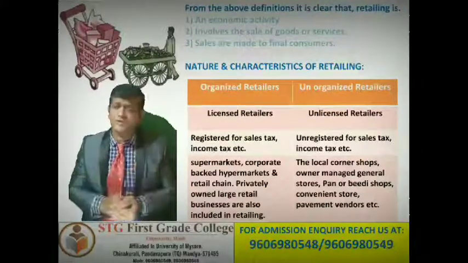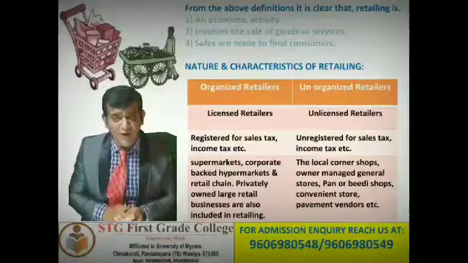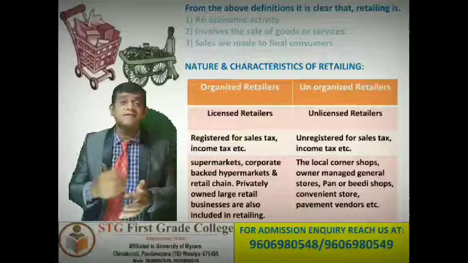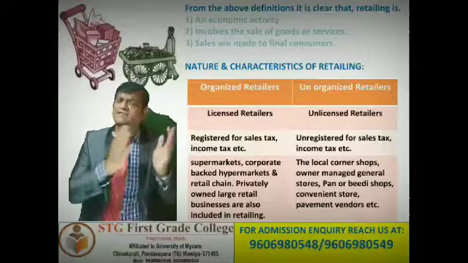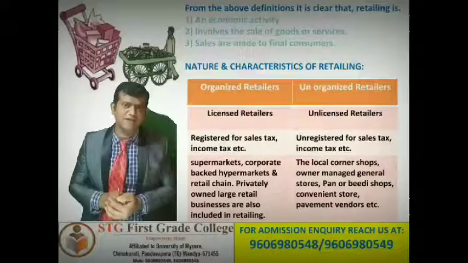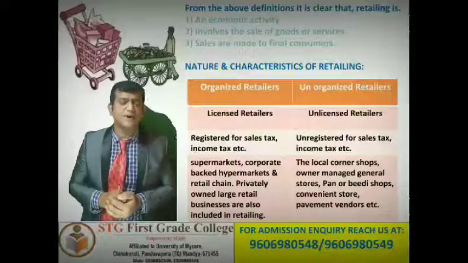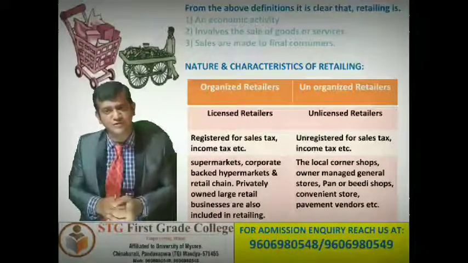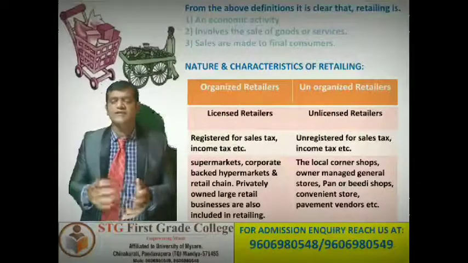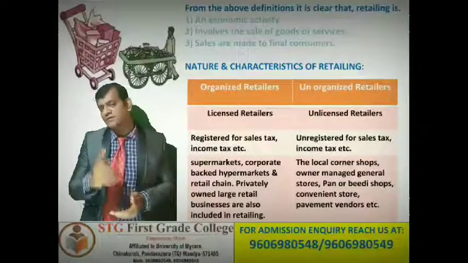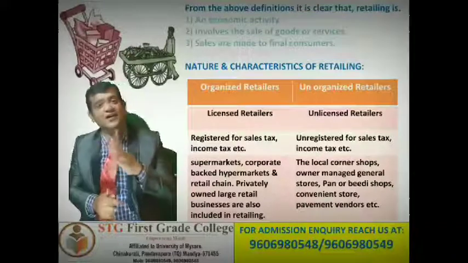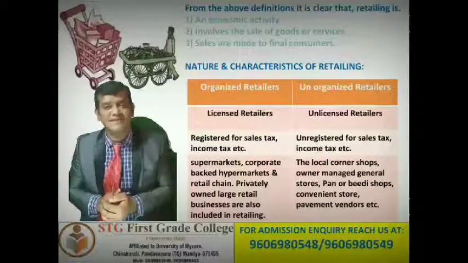Next, coming to unorganized retailers. These are from ages back, put into practice in selling goods and services directly to the consumers. Again to remember, point number one: if organized means licensed, then unorganized means unlicensed.